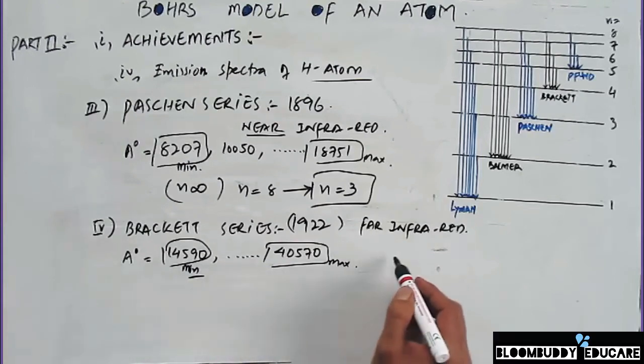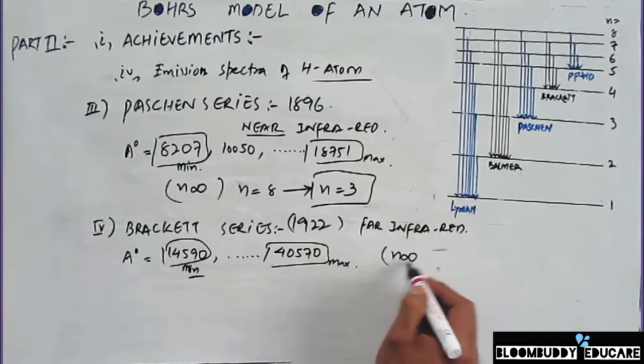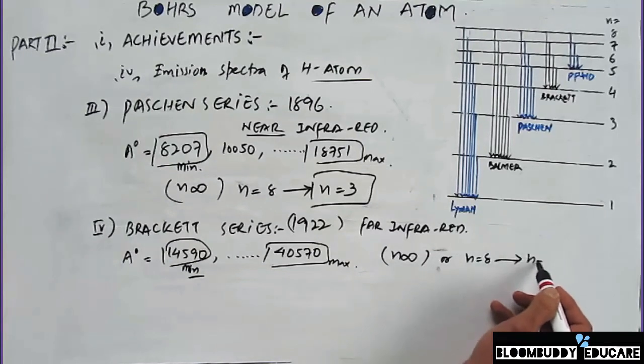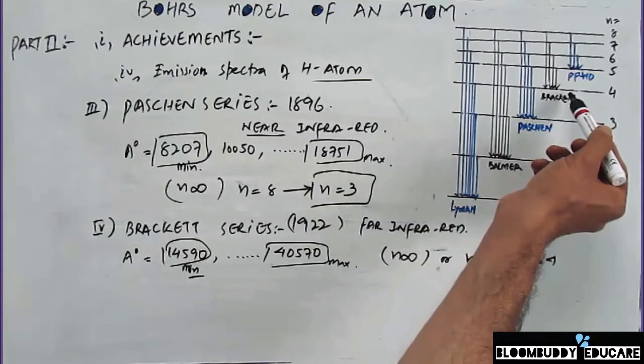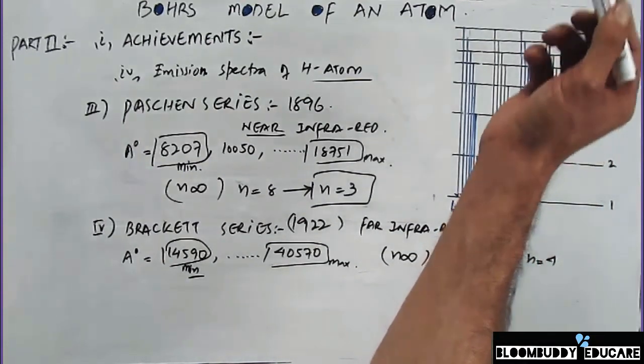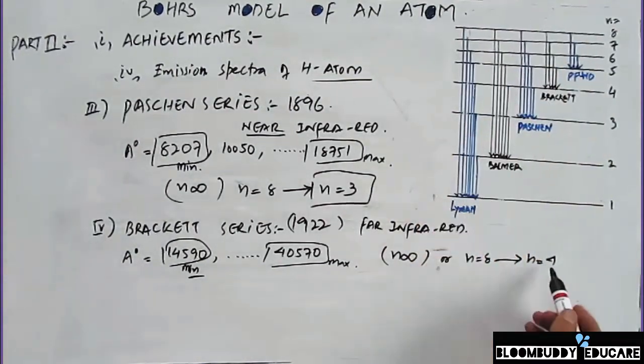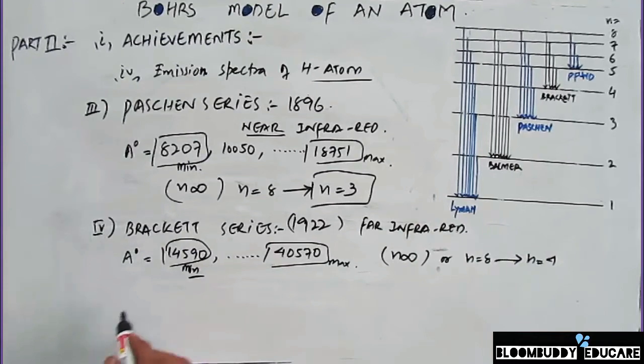And an electron always jumps from n infinity, or in our case from the n8th orbit, to n4. So whenever an electron jumps to the fourth orbit or fourth shell from the higher energy levels or any higher orbit, in that case the series is always going to be the Brackett emission series. And the last one is the Pfund series.